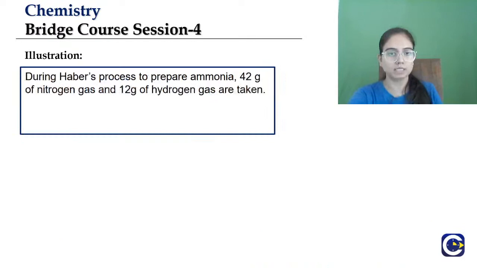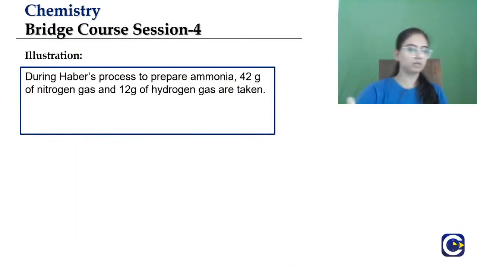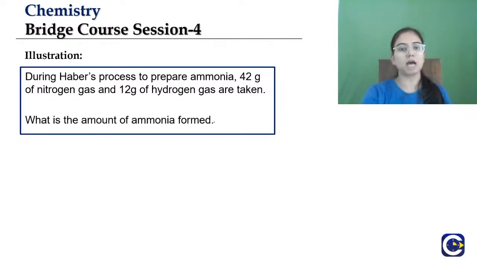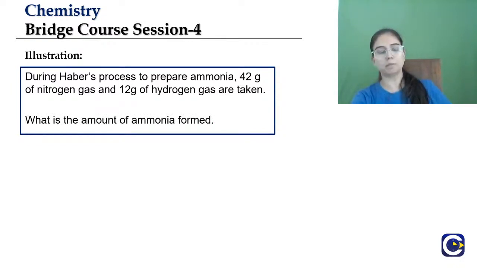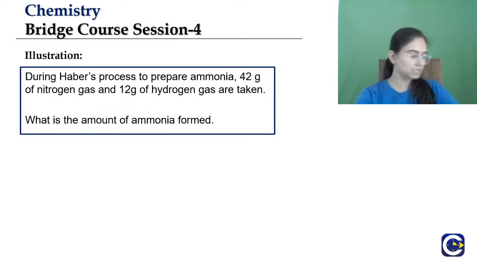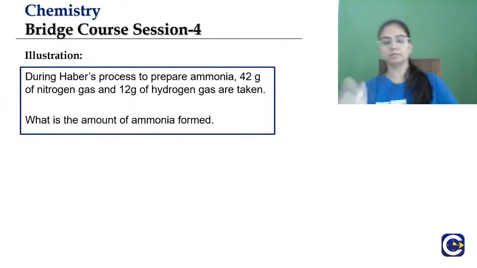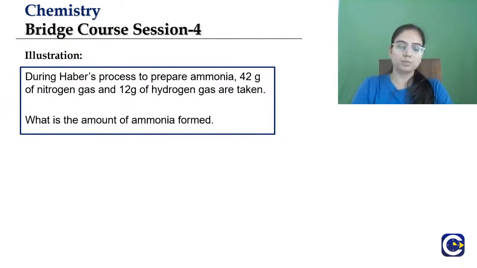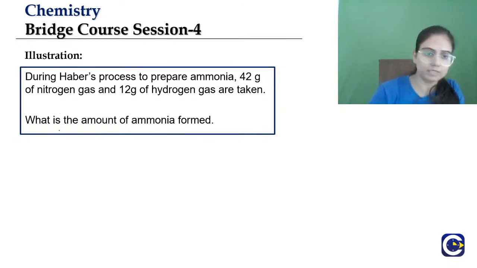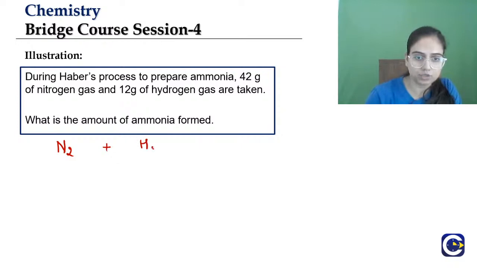Moving to the next question. During Haber's process to prepare ammonia, 42 gram of nitrogen and 12 gram of hydrogen gases are taken. What is the amount of ammonia formed? Quickly tell me the correct answer. We all know the reaction: nitrogen plus hydrogen gives ammonia.